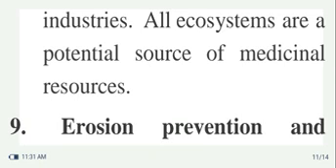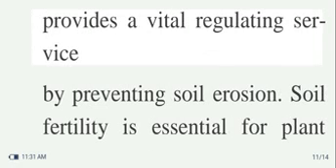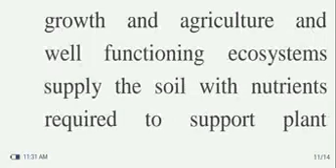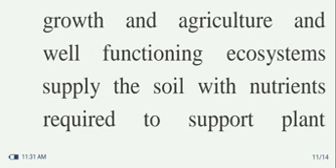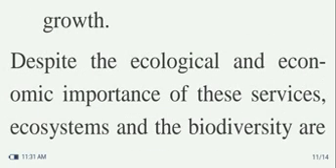Then erosion prevention and maintenance of soil fertility. Soil erosion is a key factor in the process of land degradation and desertification. Plant cover provides a vital regulating service by preventing soil erosion. Soil fertility is essential for plant growth and agriculture, and well-functioning ecosystems supply the soil with nutrients required to support plant growth.